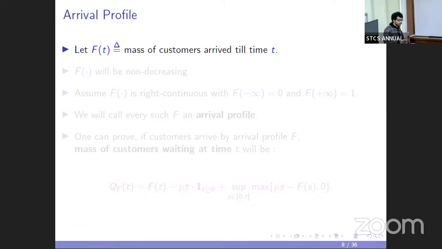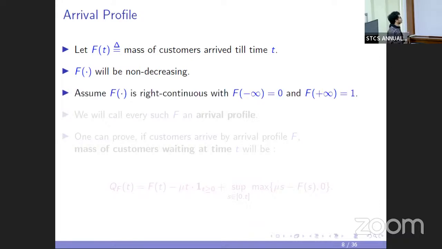So like I said, I am modeling the arrival of customers in the queue by something called an arrival profile, which is basically a non-decreasing function of time, and at every time, the value capital F of T represents the mass of customers which have arrived into the queue till time T. We will assume that this capital F is right continuous, and the limit of capital F at minus infinity is 0 and at plus infinity is 1.